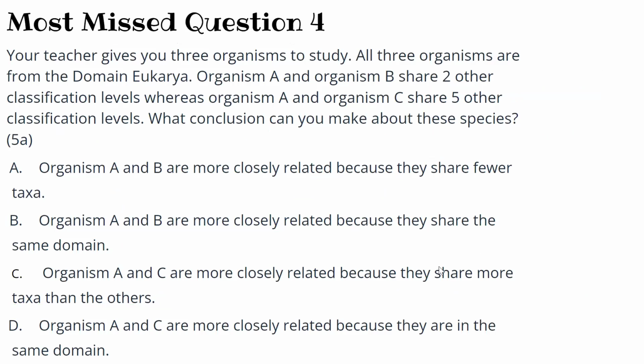Your teacher gives you 3 organisms to study. All 3 organisms are of the domain Eukarya. Organism A and B share 2 other classification levels, whereas A and C share 5 other classification levels. What conclusion can you make about these species?